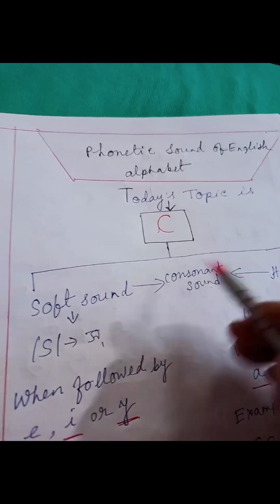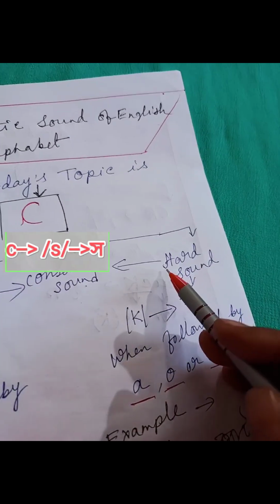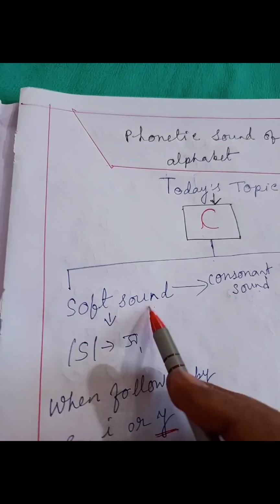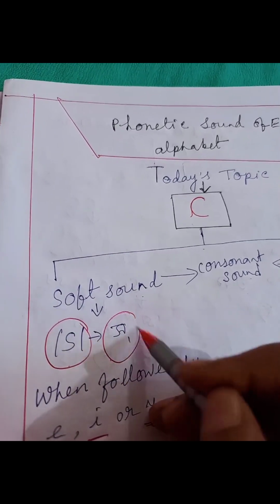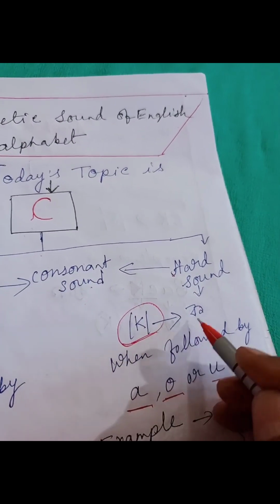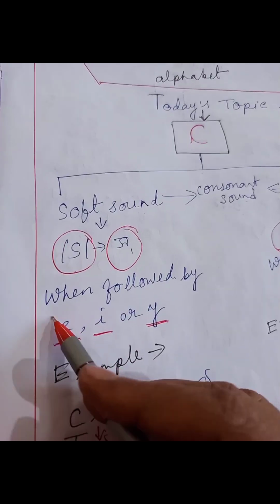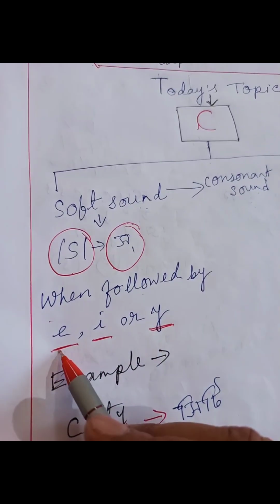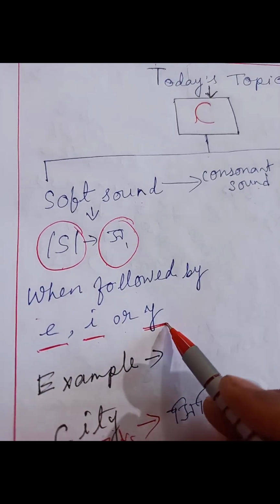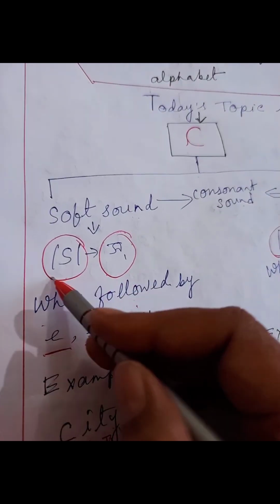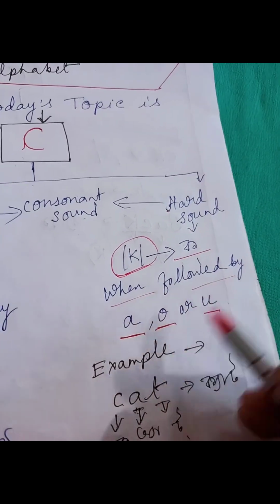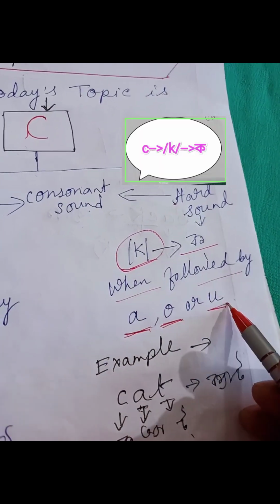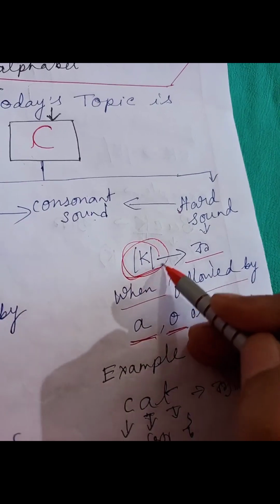C has two sounds, soft sound and hard sound. Soft sound is the original sound and it sounds as S. But hard sound sounds as K. When followed by E, I or Y, it sounds S. But when followed by A, O and U vowels, it sounds K.